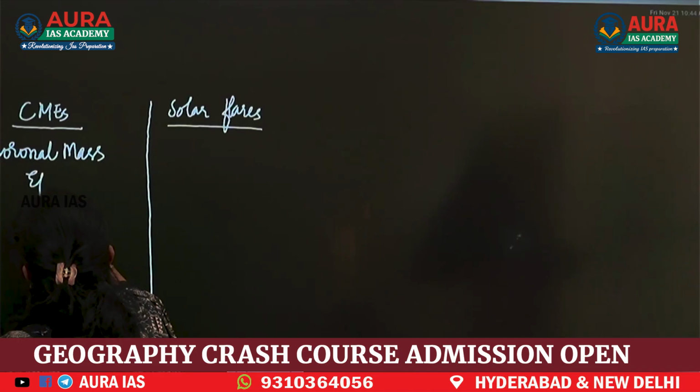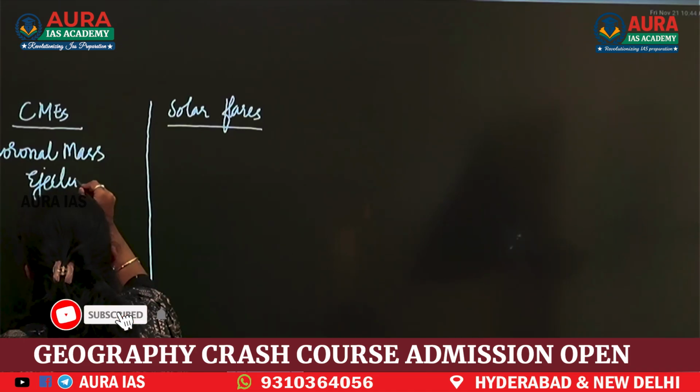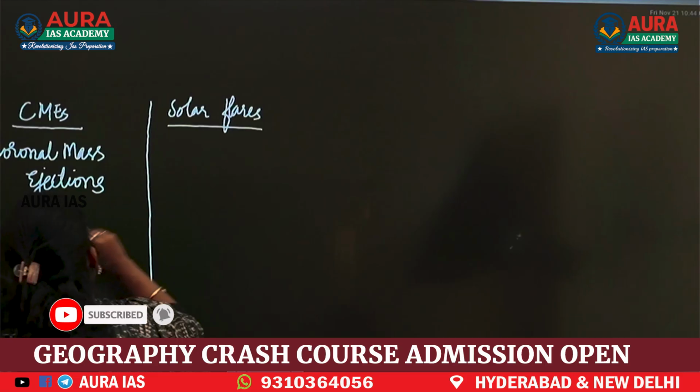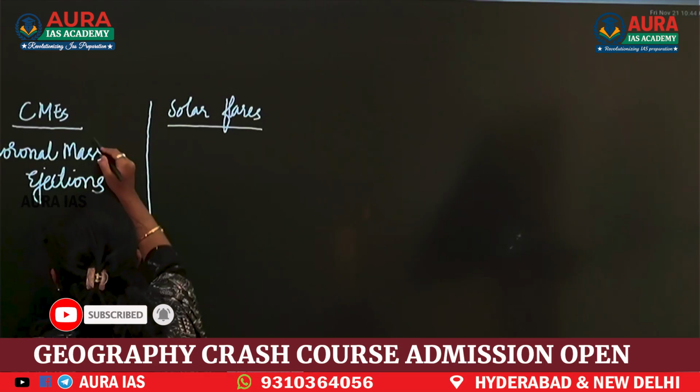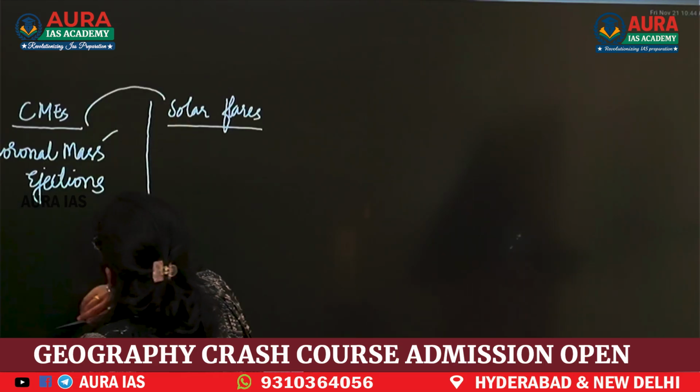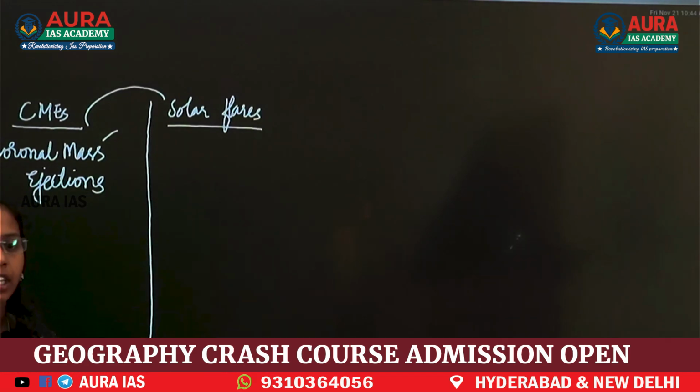Coronal mass ejection. See, most of the time, these two are solar events. Most of the time, we think coronal mass ejections and solar flares are the same.